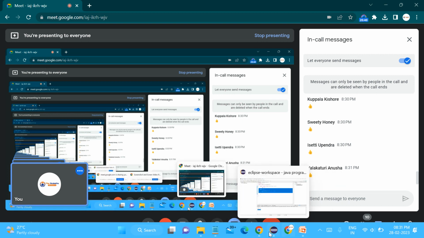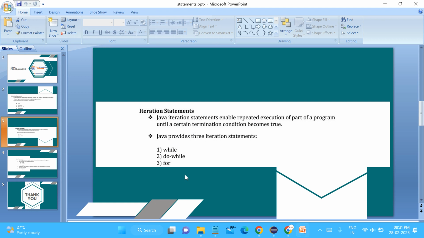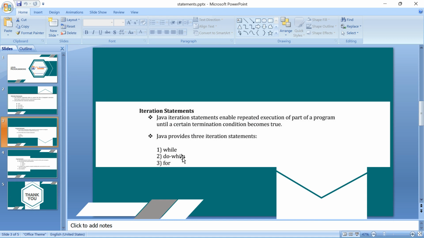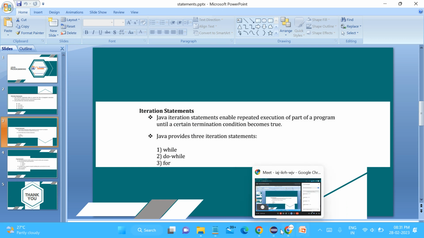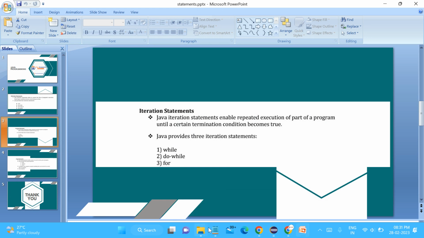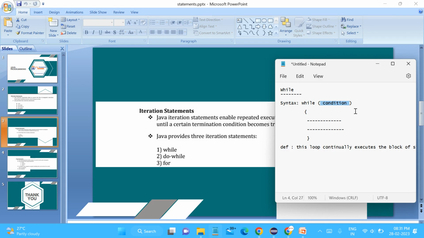Coming to the next one. What is the next one? Do while. So it is the same as the while loop, but a small thing, do, is added. Okay, the second one is do while, right? It is the same as the while loop, but something will get added.